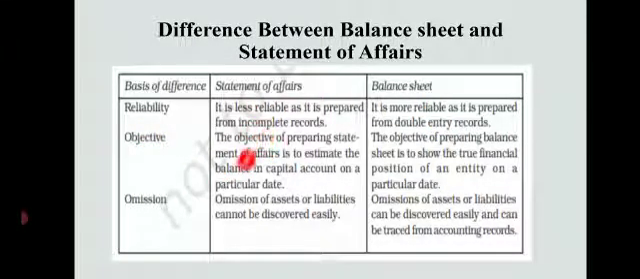What is the objective under the single entry system? The objective of preparing a statement of affairs is to estimate the balance in the capital account on a particular date. So here we are not particular about showing the financial position of the firm at a particular date, but we are more specific about finding out the capital balance on a particular date. Whereas under the double entry system, the objective of preparing a balance sheet is to show the true financial position of an entity on a particular date.